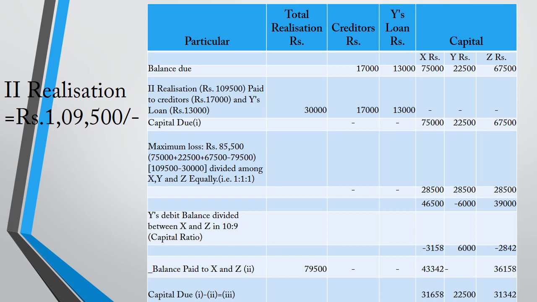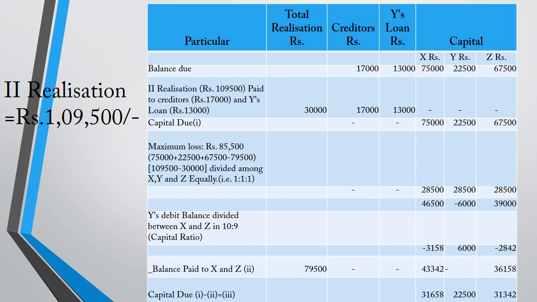Then Z, 67,500 minus 28,500 is 39,000. For Y the value is negative, which shows Y is insolvent, with a deficiency. The solvent partners are X and Z. So these two partners contribute Y's loss in the capital ratio.